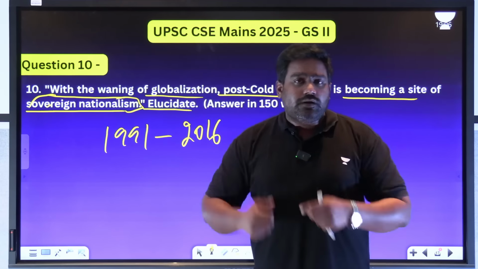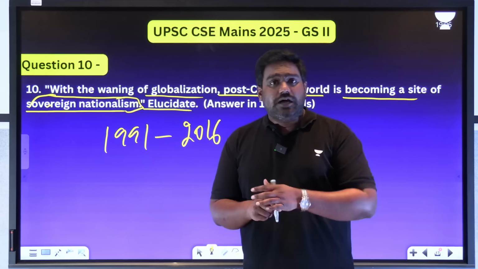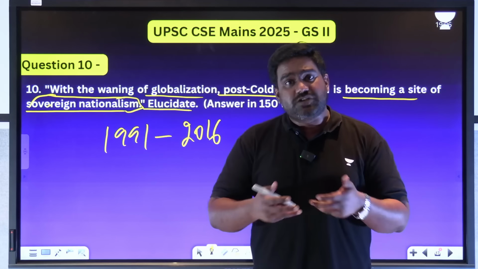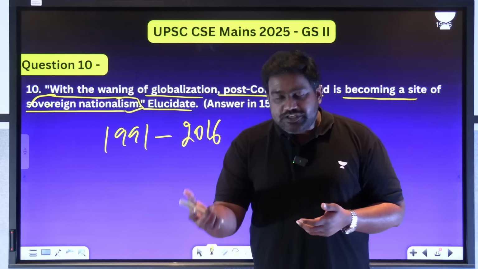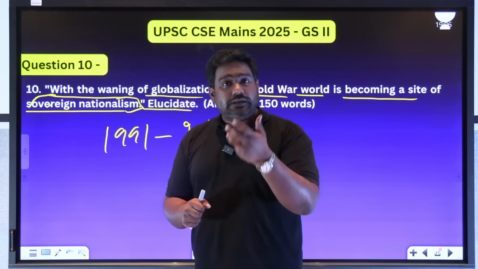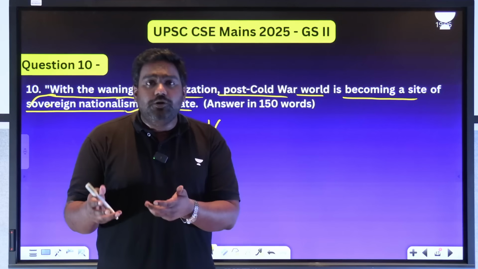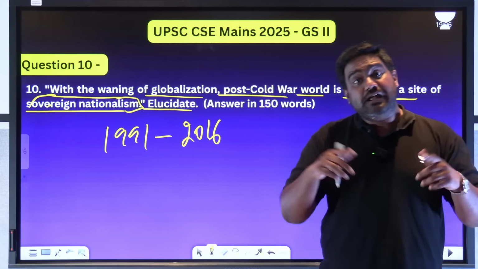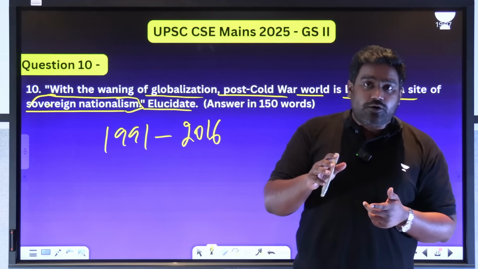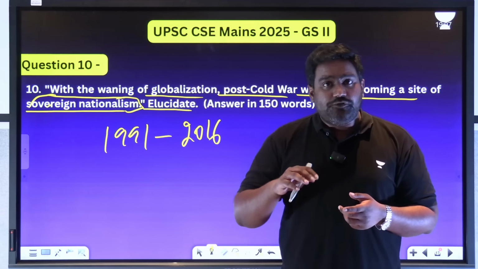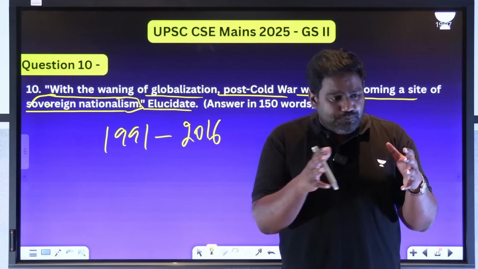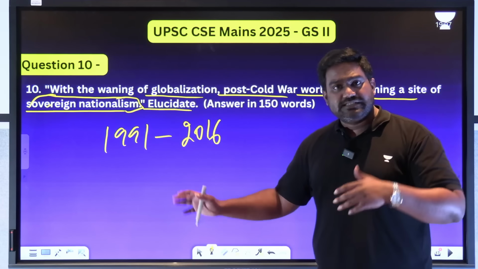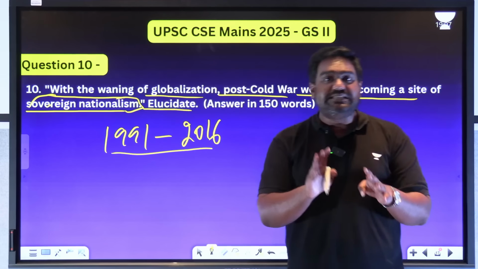And that's how China could rise as a global manufacturing powerhouse. That's how countries like India, Vietnam, Philippines, they could essentially provide the goods and services required for the global markets. So we saw the rise of multipolarity. We saw the rise of multilateral institutions, be it the WTO, for example, and how mechanisms were created to ensure free trade and fair trade practices, be it the signing of bilateral FTAs or multilateral FTAs. This was essentially pushing the world towards a more globalized world order. This was the trend from 91, that is after the Cold War ended, all the way until 2016.